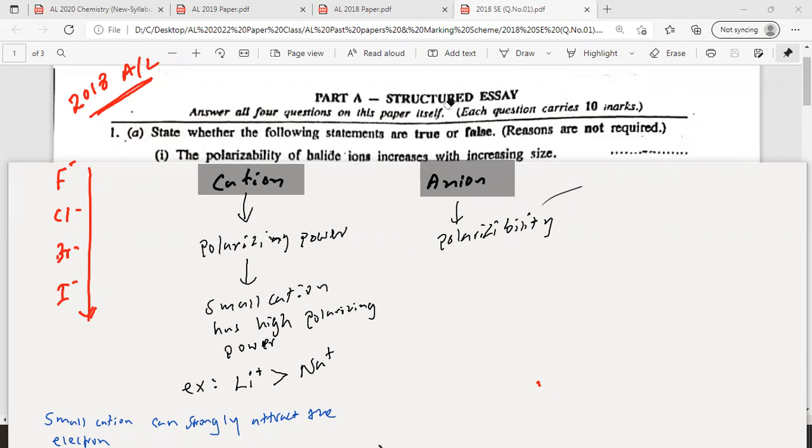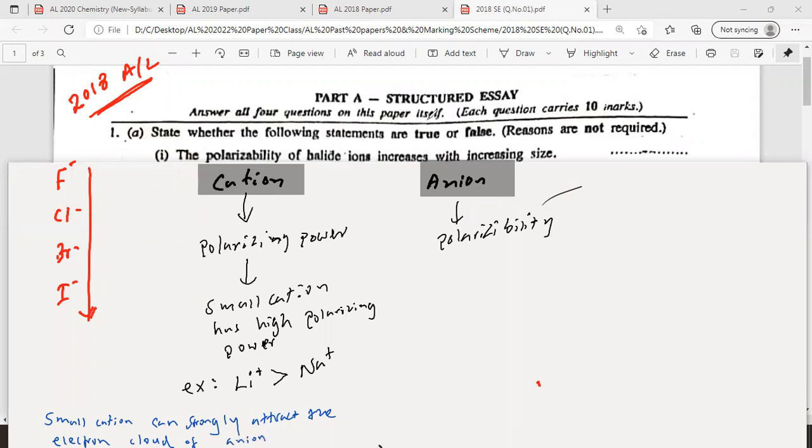Small cation can strongly attract the electron cloud of the anion. That is called polarizing power. Because when it is small, the electron cloud is strongly attracted to the nucleus of the cation.